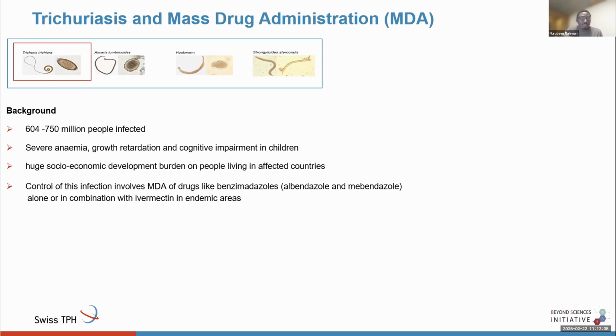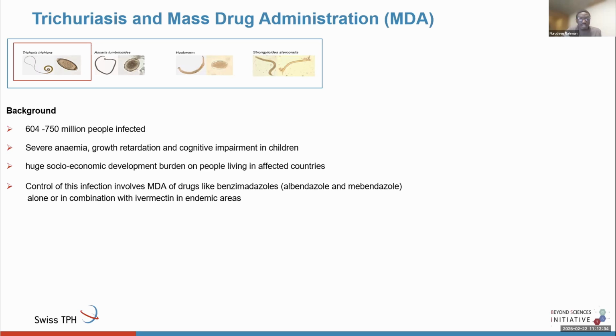However, these drugs alone, which is benzimidazoles alone, are actually very efficacious when used against other soil-transmitted helminths like Ascaris lumbricoides and hookworm. However, in the context of trichuriasis, these drugs are not as efficacious as they should be, which brought about the use of a combination therapy, or a combination of drugs with ivermectin, which increases the efficacy of those drugs.